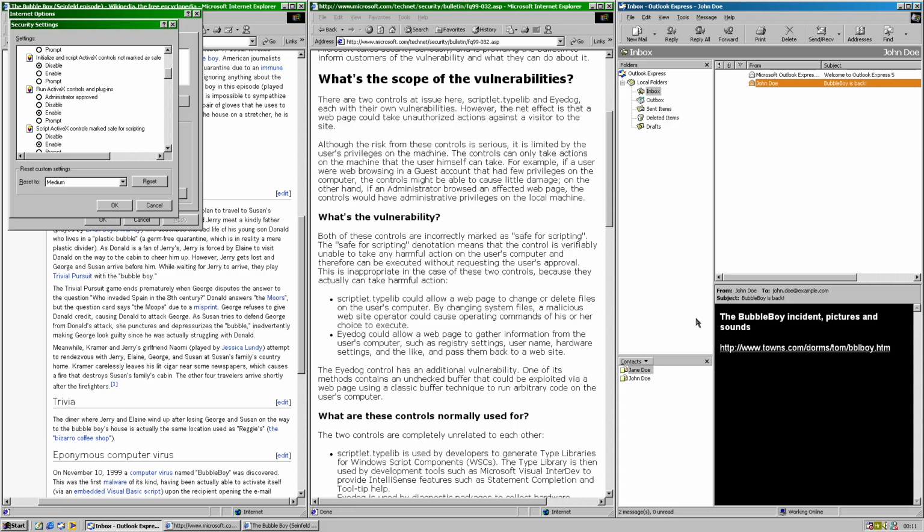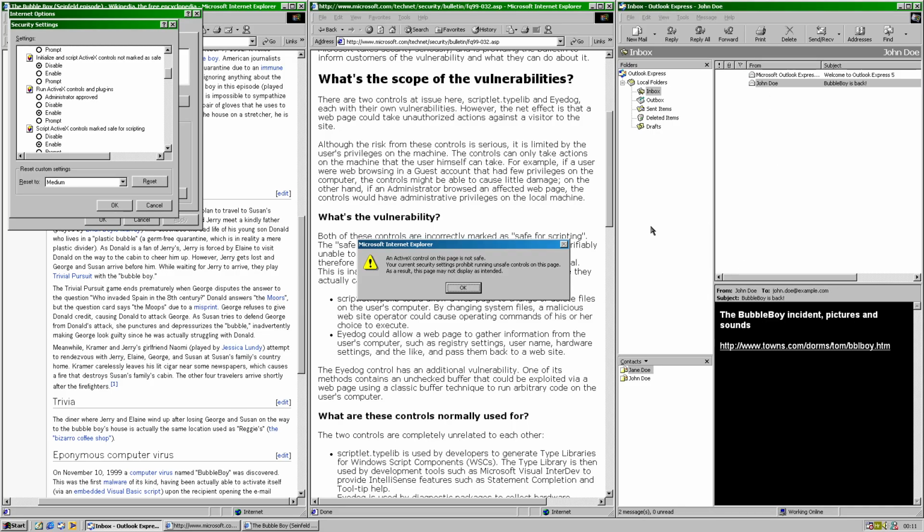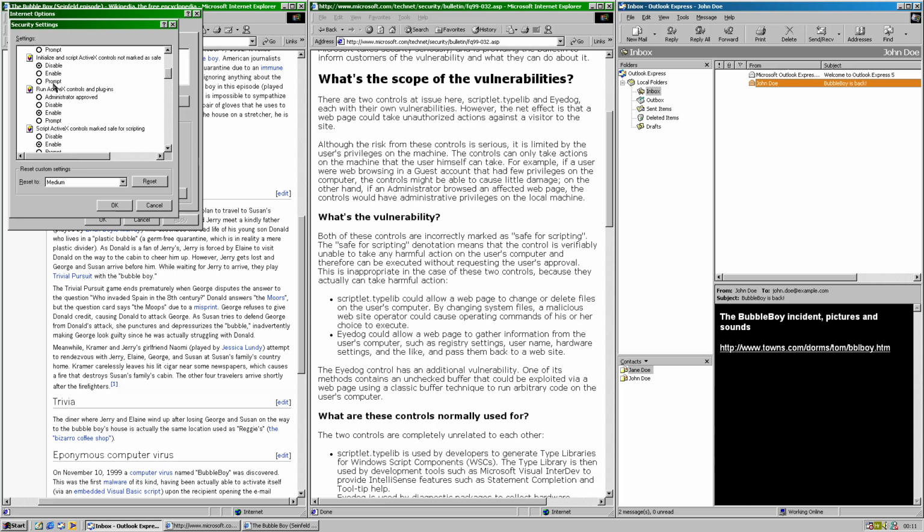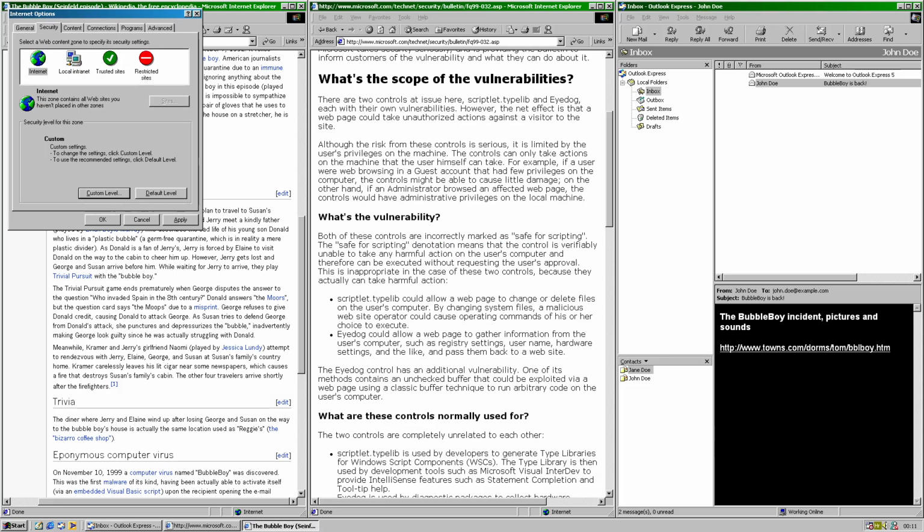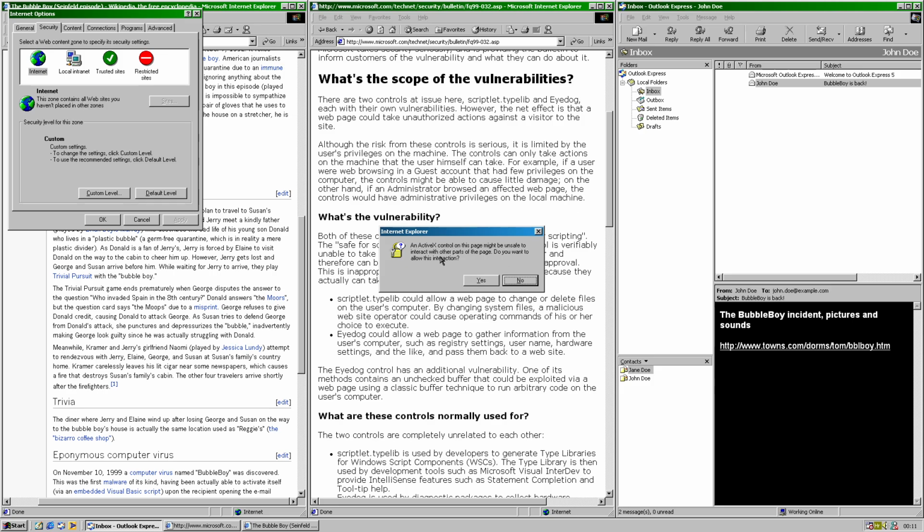So you've probably seen the message box that warns about controls not being safe. Once again, that's the message. It's still possible to run the worm if we actually allow the unsafe controls to be executed. So in here we can set it to prompt and apply the changes. At this point, when we try to reopen it, you get an actual prompt asking you to allow the interaction or not.